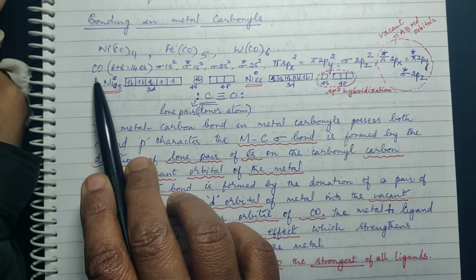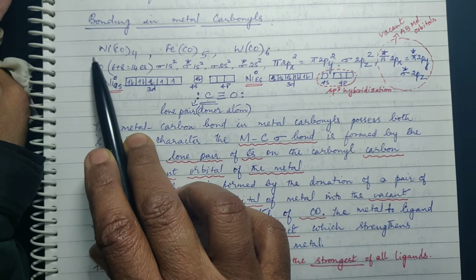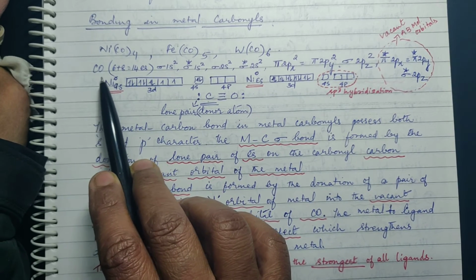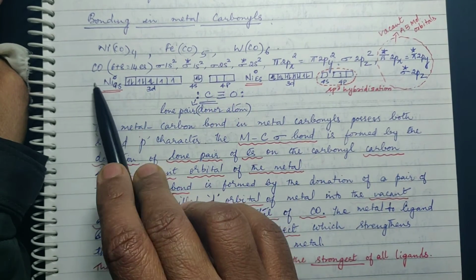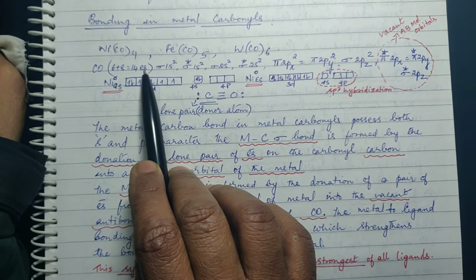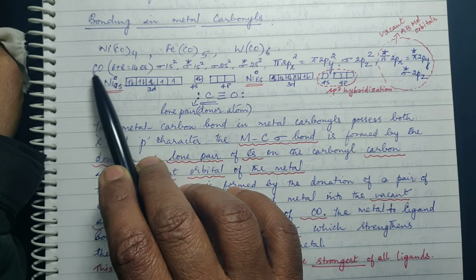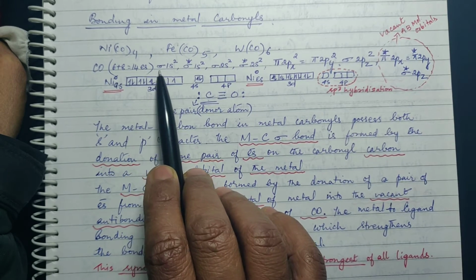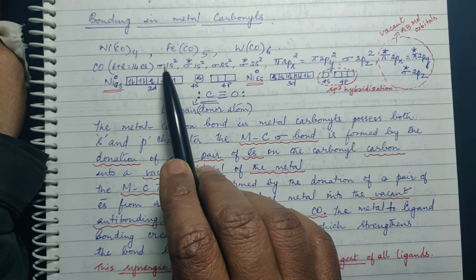Now I have shown the molecular orbital configuration for the molecule CO. CO is the carbonyl group, that is nothing but carbon monoxide, which is the strongest of all ligands. It has 14 electrons, 6 from carbon and 8 from oxygen. Total number of electrons is 14. How these 14 electrons are accommodated, I have shown in the molecular orbital configuration. This you have studied last year.